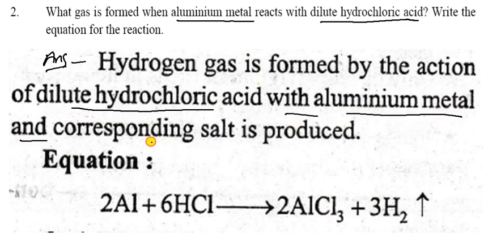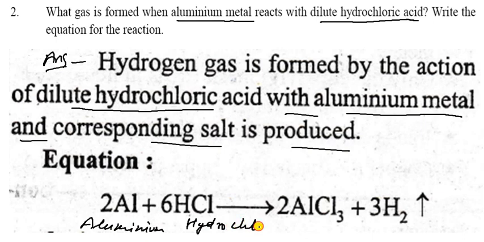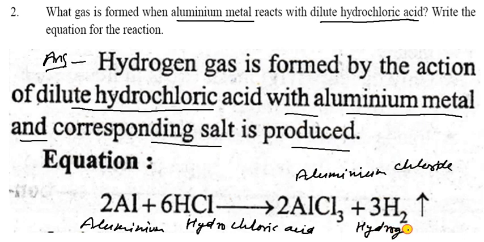The corresponding salt is produced, that is aluminum chloride. So that is the aluminum, it is hydrochloric acid, and that one is aluminum chloride, and it is the hydrogen gas. Hydrogen gas is formed.